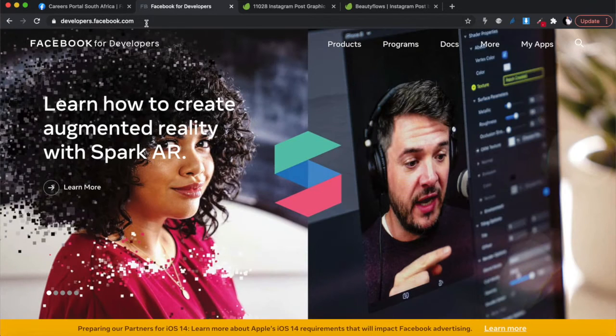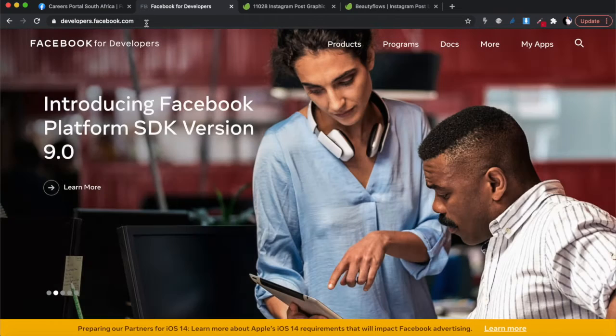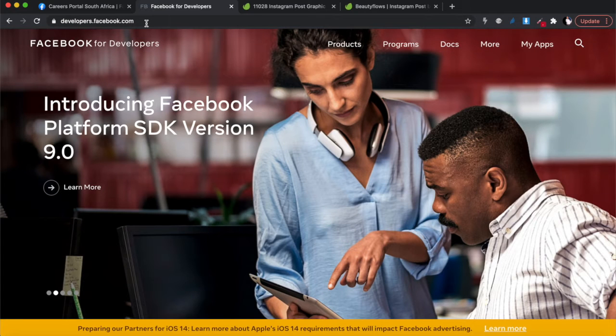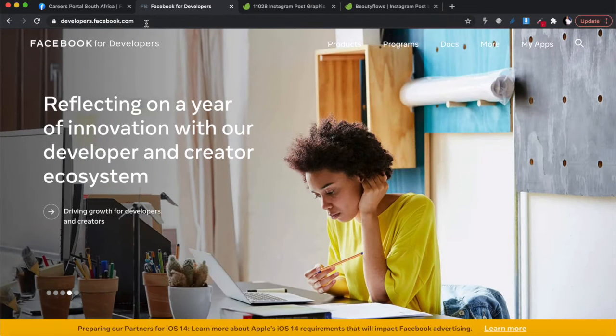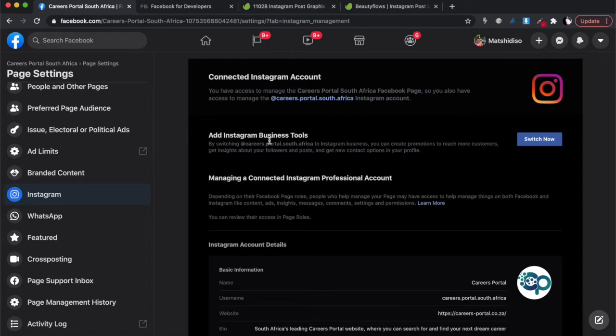Then on that app, that is where you are going to access the Instagram API. I know it doesn't make sense, right? You would think that there would be an Instagram developers page. No, you would access it through the Facebook developers page, create a Facebook app, and then within that Facebook app, we are going to add permissions to manage our Instagram page. And then that Instagram page must be connected to your Facebook page, okay?